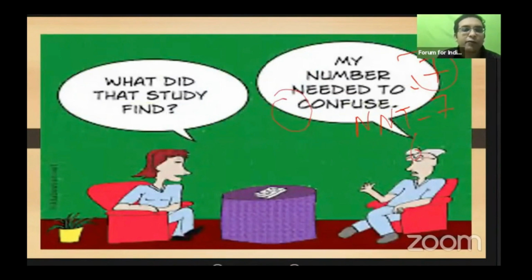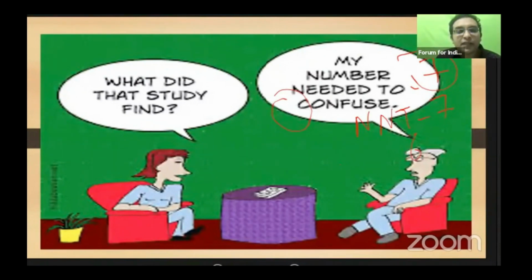It is not to confuse you. It is just because this has come in the recent exam: the number needed to treat, the absolute risk reduction, and the structure of the question, the same wordings, were taken from Harrison and not from anywhere else.